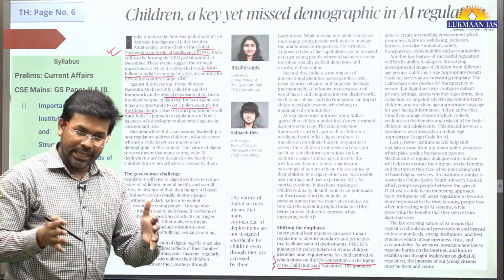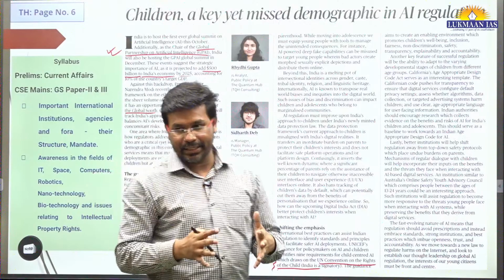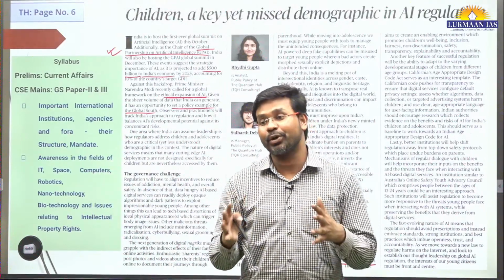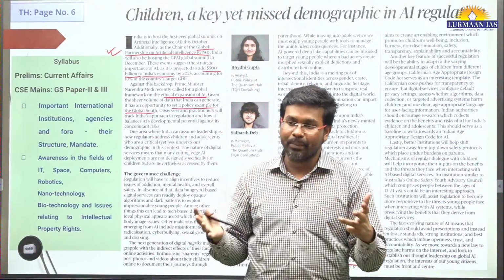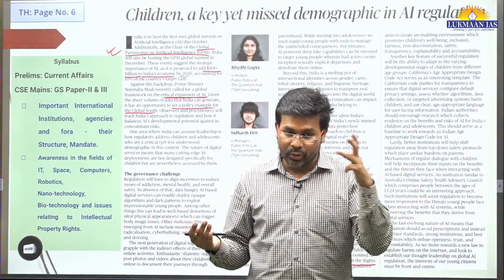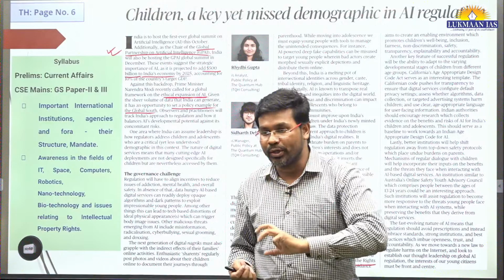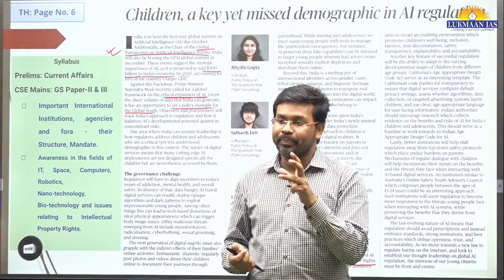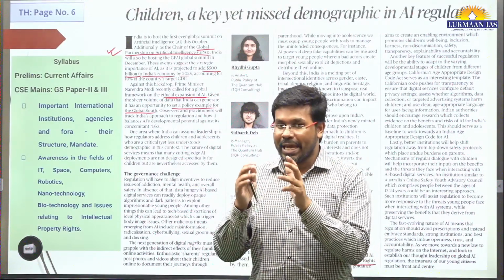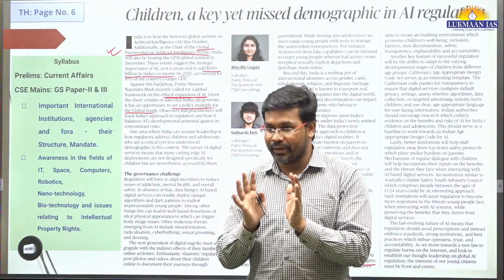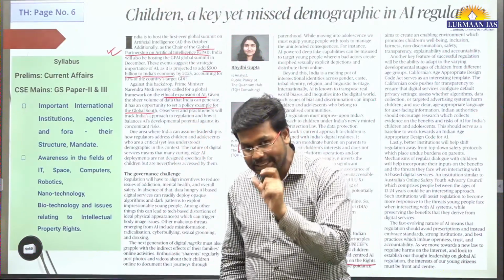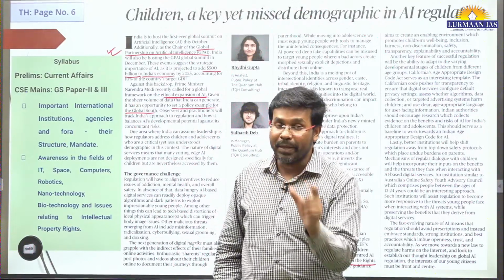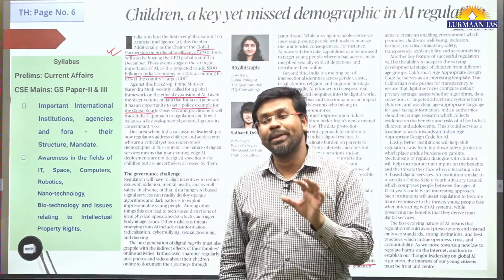India is one of the largest countries in the world, we have the largest population, so our users will be more in number compared to any other country. So it is important that we think of regulating artificial intelligence, and we can come up with a draft document for regulating it, which may be adopted by many other global south countries.